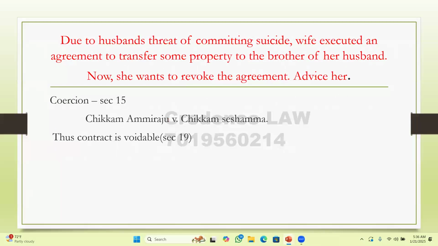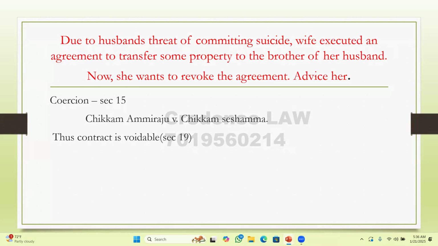And then we have again, due to husband's threat of committing suicide, wife executed an agreement to transfer the property to husband's brother and his father. Actually, this case is similar to Chikkam Ammi Raju versus Chikkam Seshamma. Here, section 15 is about coercion. Coercion is getting attracted, wherein if any act is done by compelling the party, by threatening the party to do something, saying if you don't do that, this would be the consequence, that becomes coercion under section 15. So the contract becomes voidable in nature. Yes, she can revoke the agreement. She has a right to revoke the agreement.